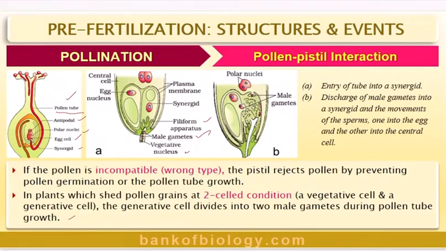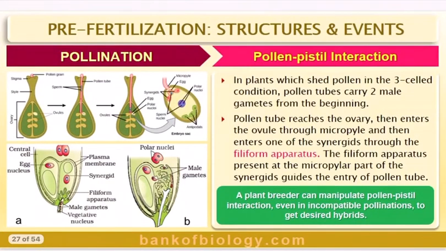And what happens to this? Now the male gametes have already entered inside the ovarian apparatus through the filiform. So male gametes are inside. And now the polar nuclei. Now this male nucleus 1 will fuse with the egg. This is called fertilization. Now in plants which shed pollen in the three-celled condition, pollen tubes carry two male gametes from the beginning. So if there is already a three-celled one, then male nucleus 1 and male nucleus 2 will be entering inside.